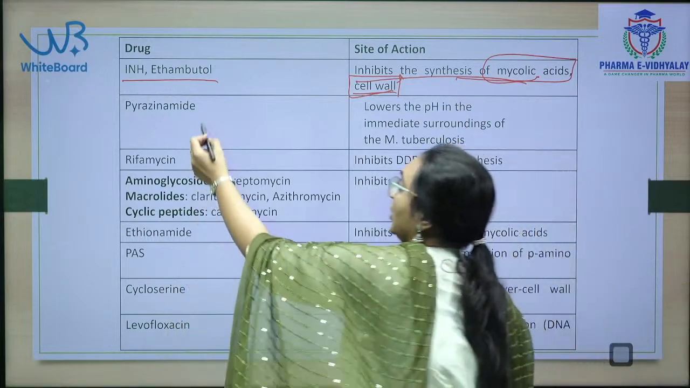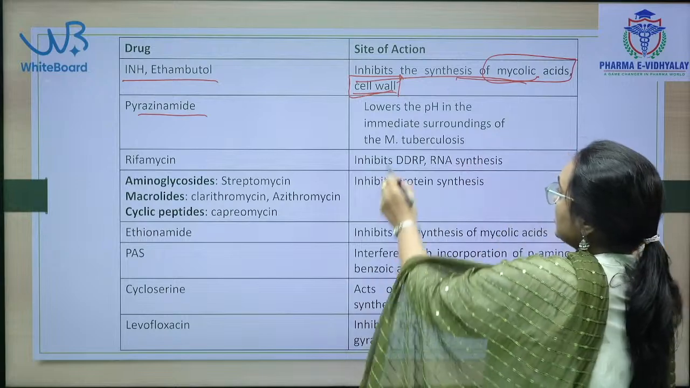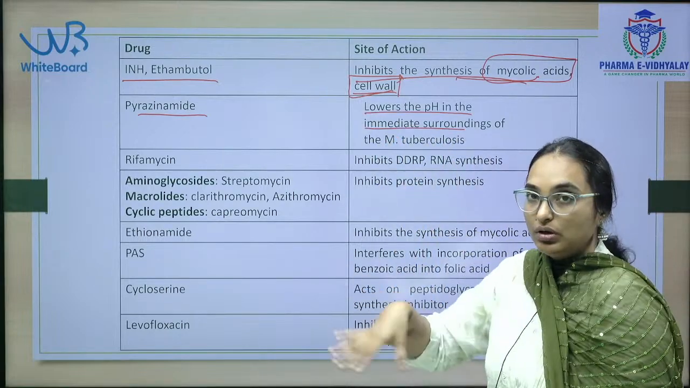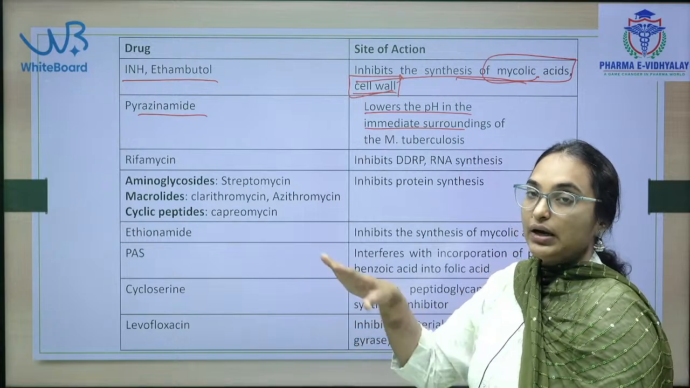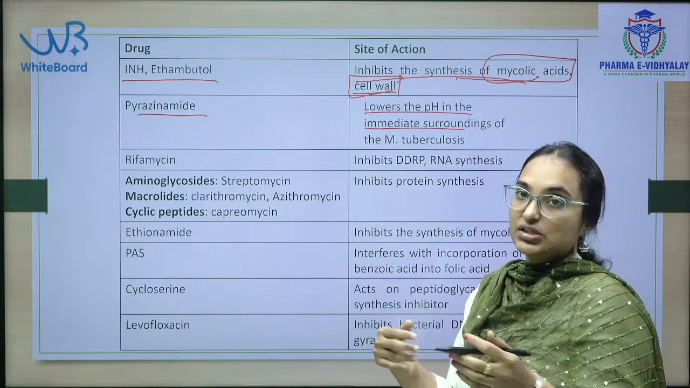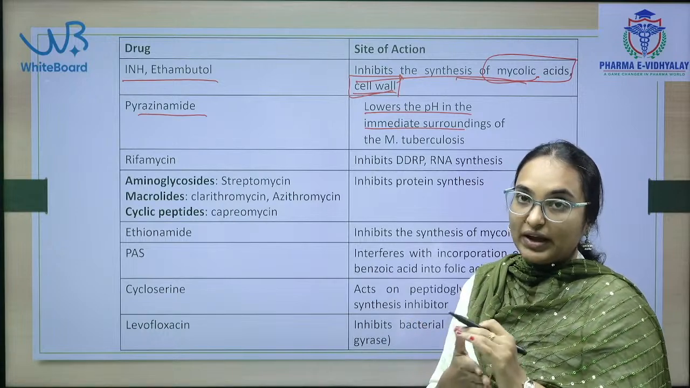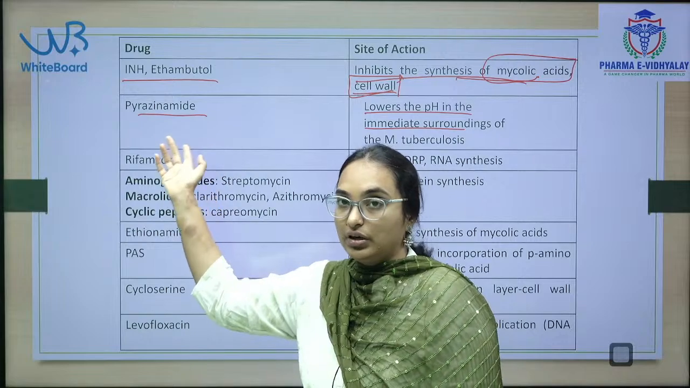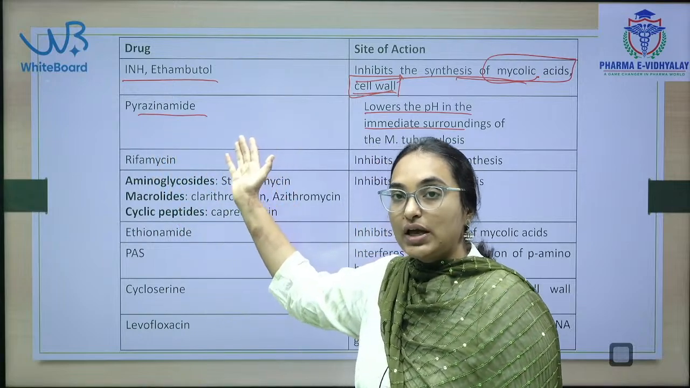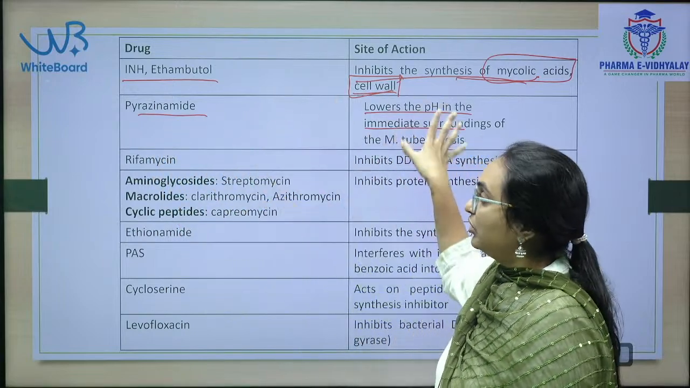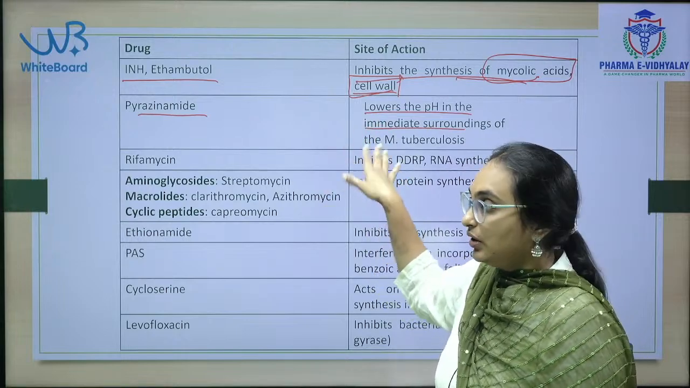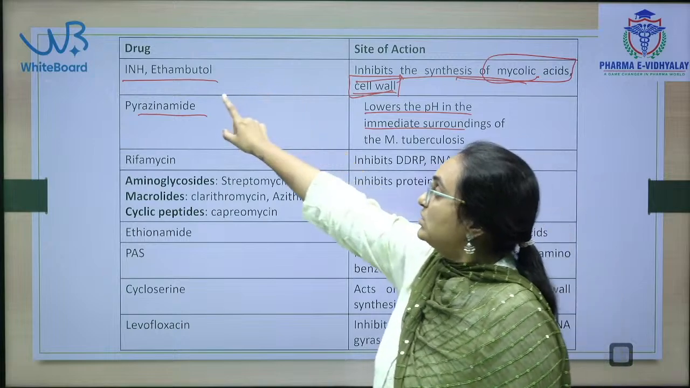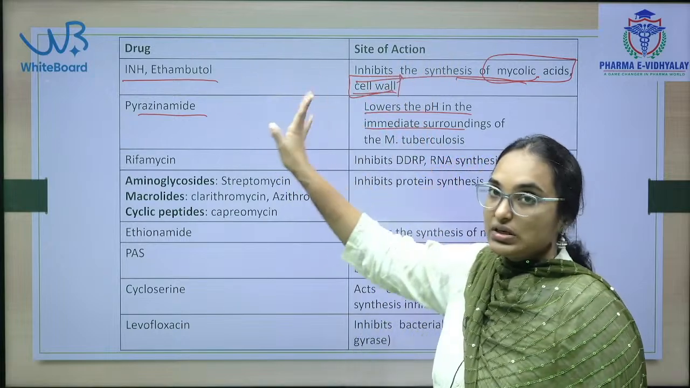Then pyrazinamide. Pyrazinamide is a drug that lowers the pH around its surroundings, and therefore in the acidic conditions the bacterium will not survive. So pyrazinamide's action is completely different. It is converted into pyrazinoic acid, and pyrazinoic acid will increase the acidity in the surrounding areas of the bacterium, and thus the bacteria will not grow. But isoniazid and ethambutol are cell wall synthesis inhibitors.